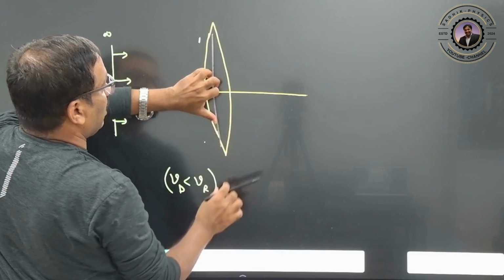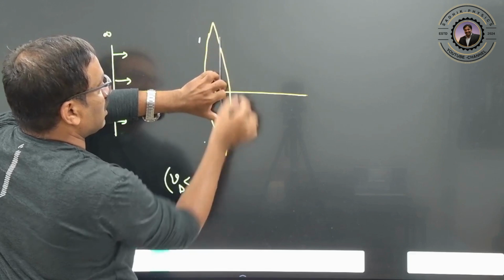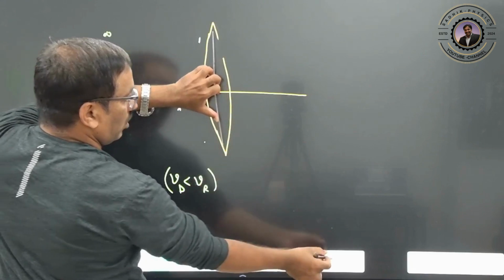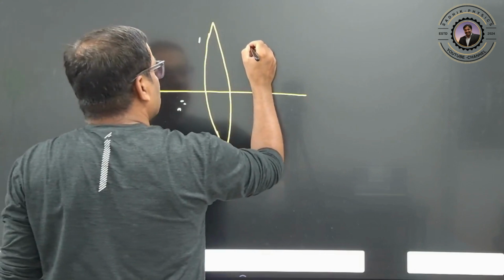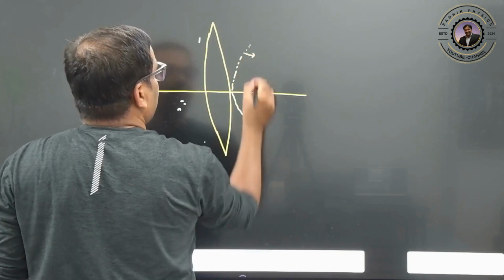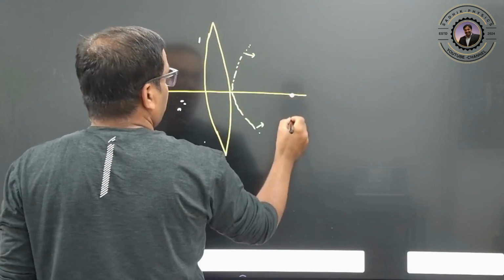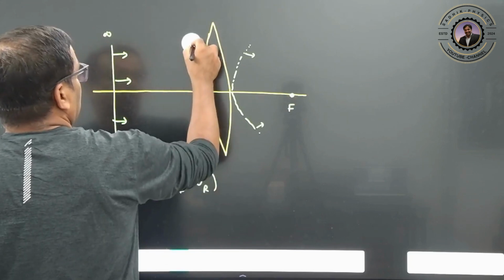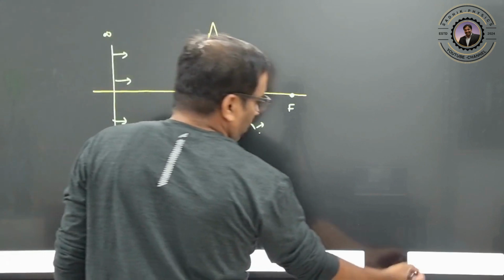But here also again, once it is coming out, this is narrow, no? Once it is coming out, which part is coming out faster? This part is coming out faster, but this part is still in the medium. So this part slows down and this part is moving faster. So finally, what will happen? The plane wavefront is going to come out as a spherical wavefront. Clear? So this is going to meet at this point, that's why you can call it a real image. This is nothing but the focus. Clear? So in this way the image formation is also explained by Huygens.